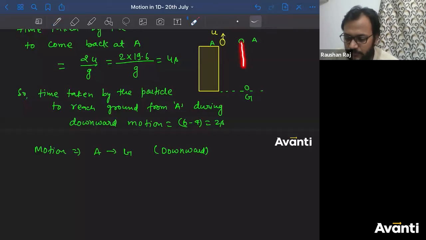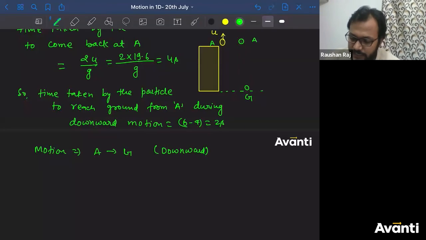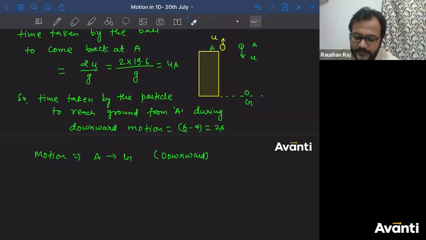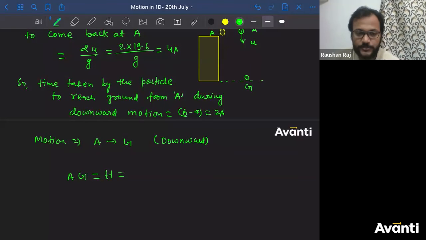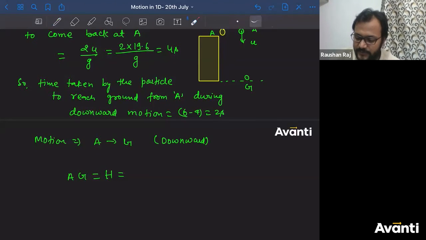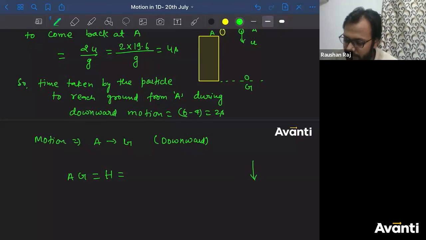So when particle is coming down from A to G, what is the velocity at A, guys? U. I don't know what is the velocity at G. I'm least concerned about that. What is the value of S? Known to us. What is the time taken from A to G? Known to us. Can I write this form as AG can be written as the maximum height h of the tower, the height h of the tower, and this will be equal to ut plus half at square. I am writing this h as positive here. So I'm writing here downward as positive. So upward will be negative, right?